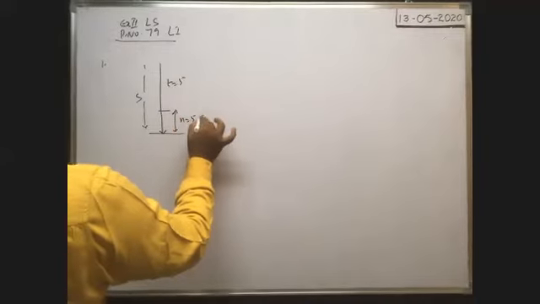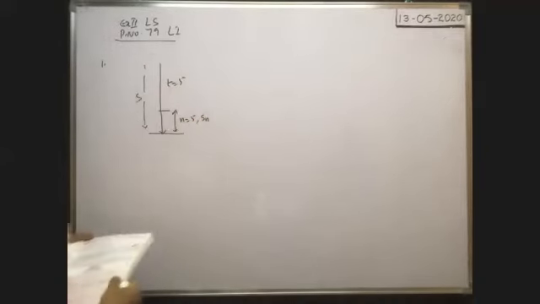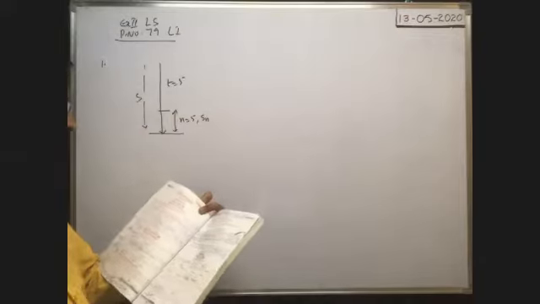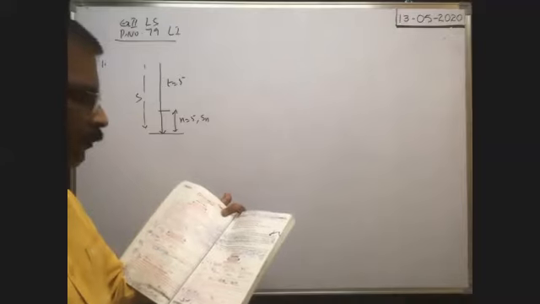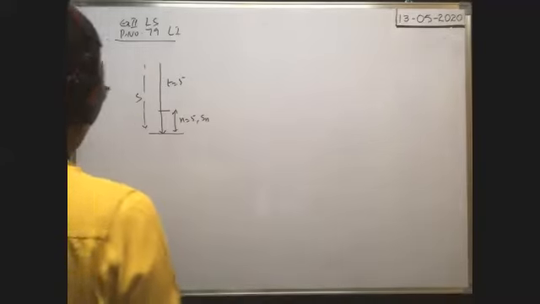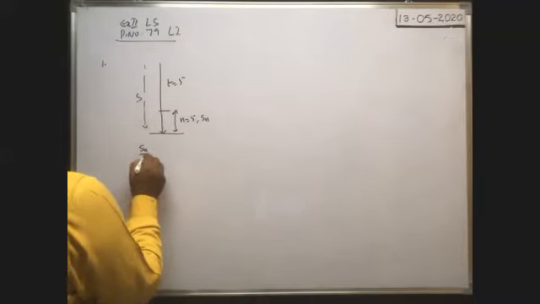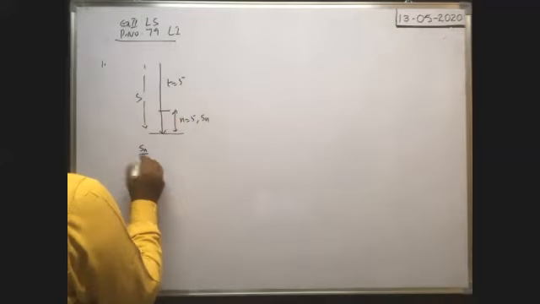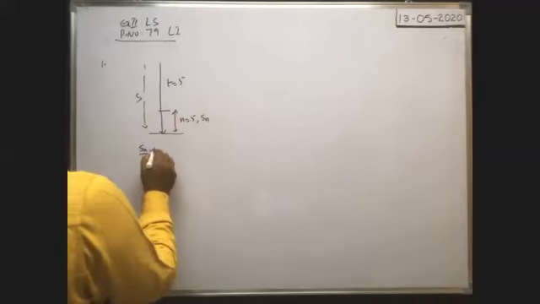In the 5th second, distance traveled is Sn. In 5 seconds, distance traveled is S. Then what is the percentage? That is the question they asked. Here the 5th second is the last second given. Now, Sn by S, the distance traveled in the last second by the total distance traveled in that time, into 100, because they asked for the percentage.